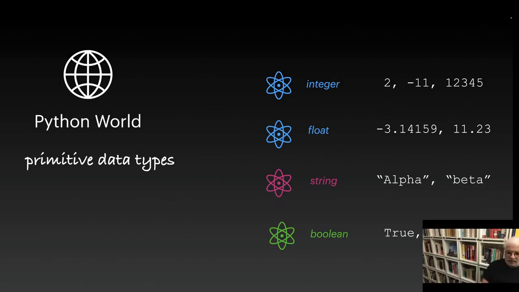Then the third fundamental data type, primitive data type, is a string. Examples of strings are alpha and beta. This is really a character data type. Now, some of you are likely familiar with other programming languages. In languages like C, you have a char data type, which is just a single character. But in Python, there is no char, it's a string. And a string can be of any length.